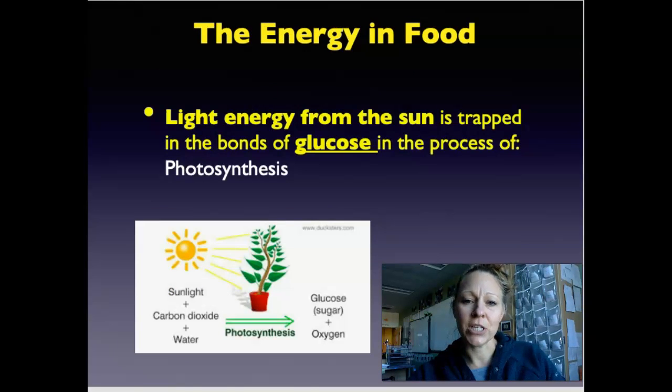So light energy comes from the sun and it is trapped in the bonds of glucose through the process of photosynthesis. You guys all know this. So here's our sun and the light energy here is trapped in the bonds of glucose, and we call this chemical energy because it is within a chemical. It is in the bonds of glucose. And at that point, once it's chemical energy, we can eat it. It's a very organized form of energy.